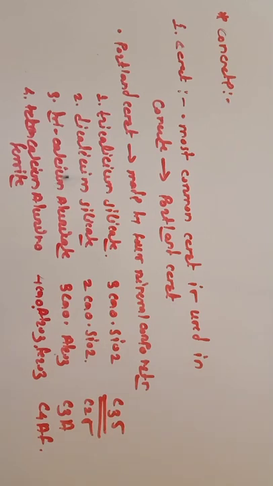In this lecture, we are considering concrete as a composite material, not going into details of the cementing material. At least you should know concrete is a composite material in which cement is the matrix and the remaining material is the reinforcing material. The cement used is Portland cement, made up of four mineral components: tricalcium silicate, dicalcium silicate, tricalcium aluminate, and tetracalcium aluminoferrite.